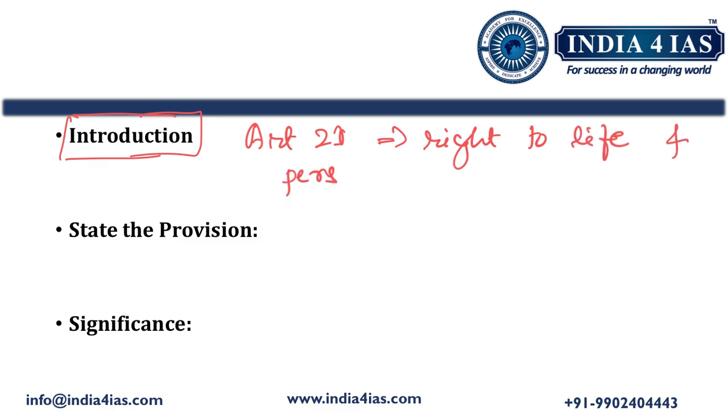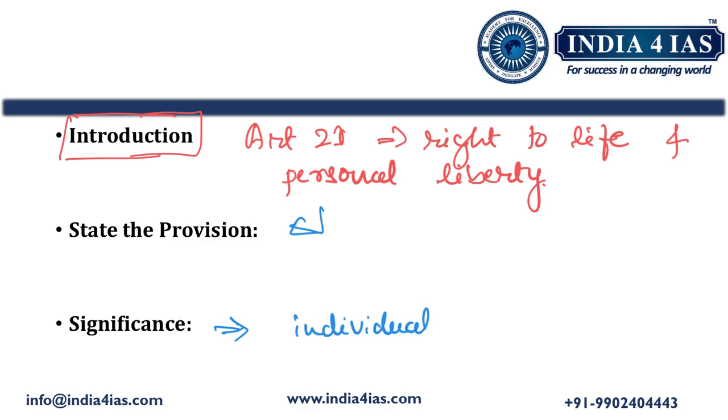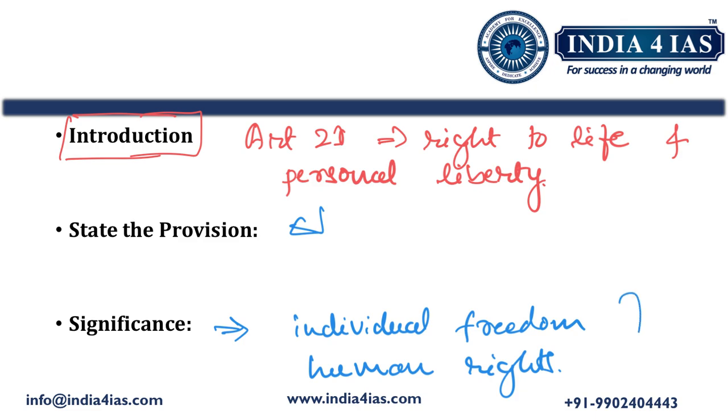After writing the provisions that are mentioned in the Constitution in the introduction, we should briefly mention its significance, like how it provides the foundational role in safeguarding individual freedoms and its broader implications for human rights. So it provides the foundation for individual freedom and also a broader base for other human rights. That we should write in a sentence. This constitutes the introduction and transition para.